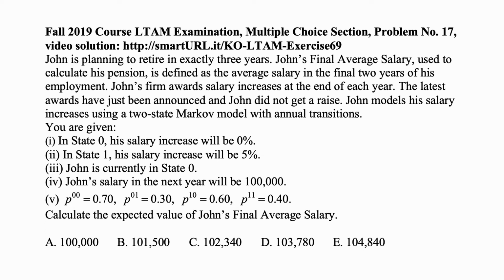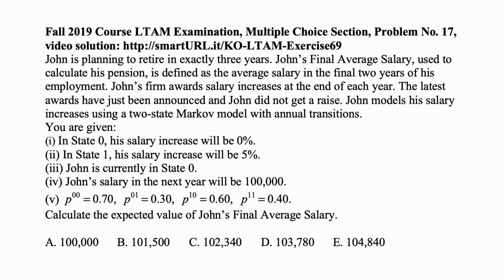John models his salary increases using a two-state Markov model with annual transitions. You are given, in state 0, his salary increase will be 0%. In state 1, his salary increase will be 5%. John is currently in state 0. John's salary in the next year will be $100,000.